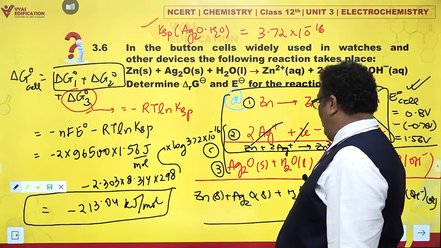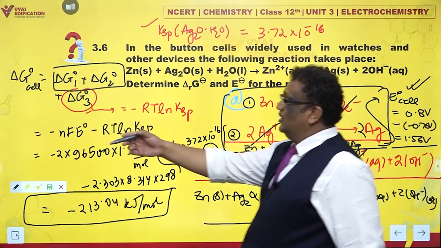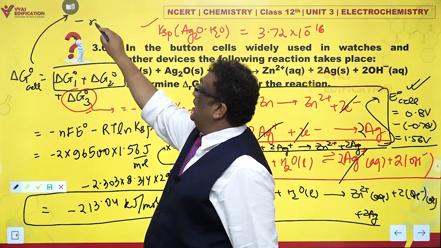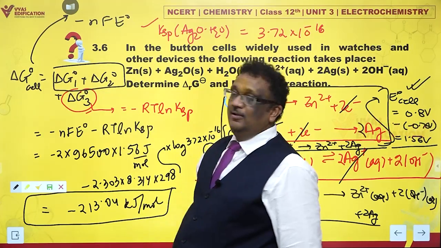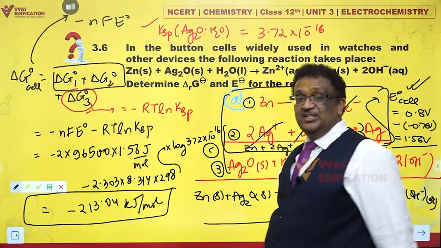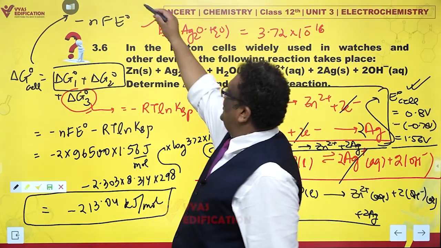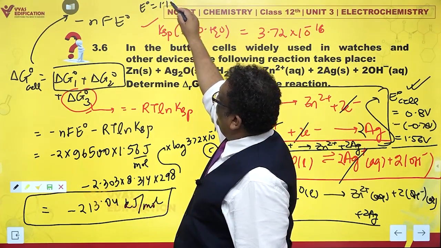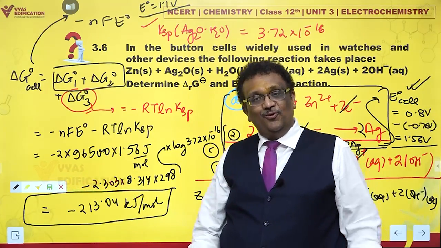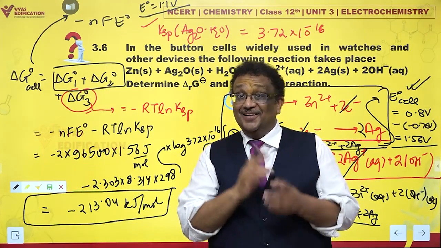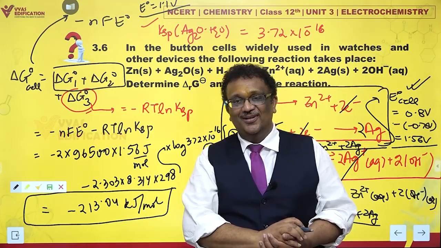And this delta G naught, once you have got this, you can say this is also minus nFE naught. n is 2, F is 96500. Can you calculate E naught cell easily? And this E naught cell comes out to be 1.1 volts. Substitute, calculate, and get the answer. This is the correct solution to this question.